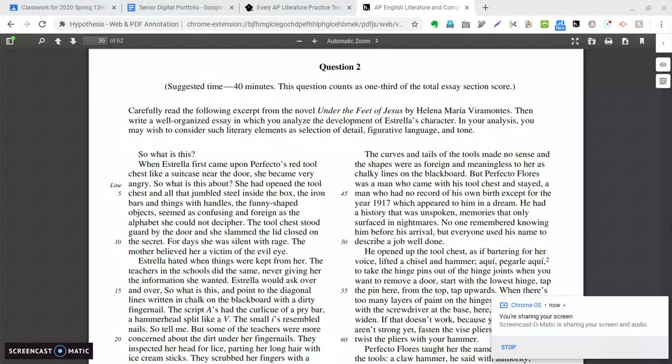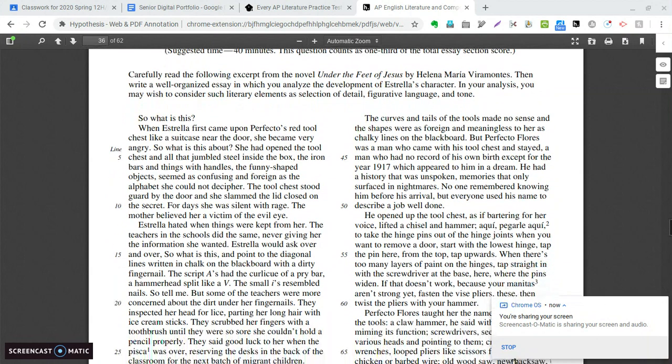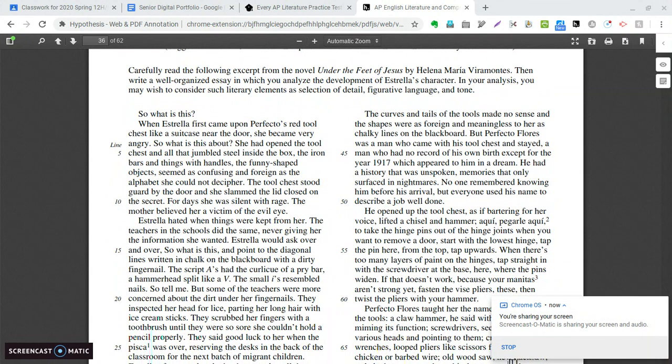Let's say we got this question, which was now no longer a third, but actually the entire test. Carefully read the following excerpt from the novel Under the Feet of Jesus by Helena Maria Viramontes. Then write a well-organized essay in which, and this is where we want to pay attention, you analyze the development of Estrella's character.